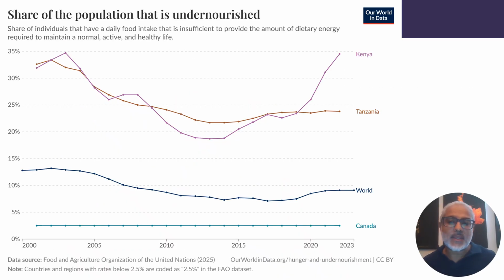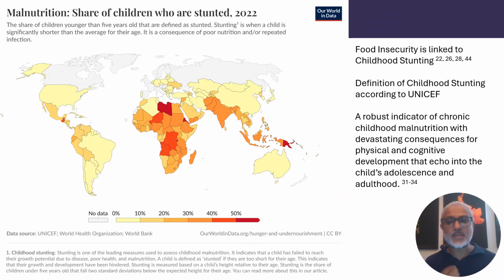Since the pandemic, hunger levels have increased in neighboring Kenya, and while they've remained stable in Tanzania, a quarter of the population faces chronic undernourishment. Comparing that to the world and the country in which I live, you can see that it's much higher. As a parent, this one really hits me.